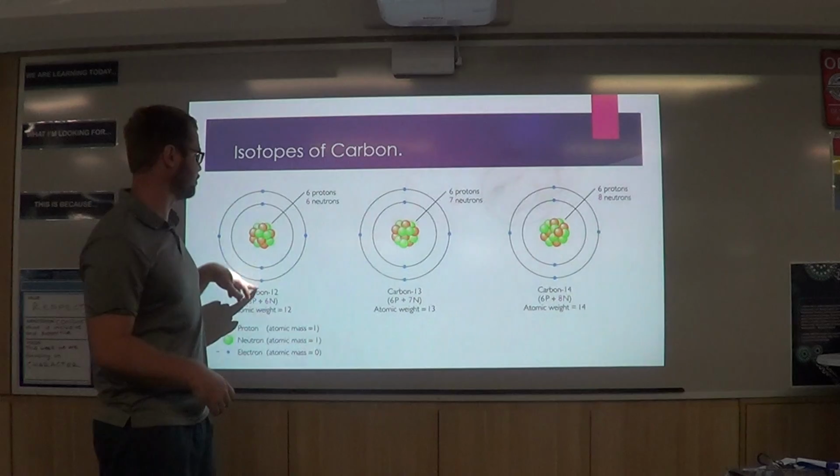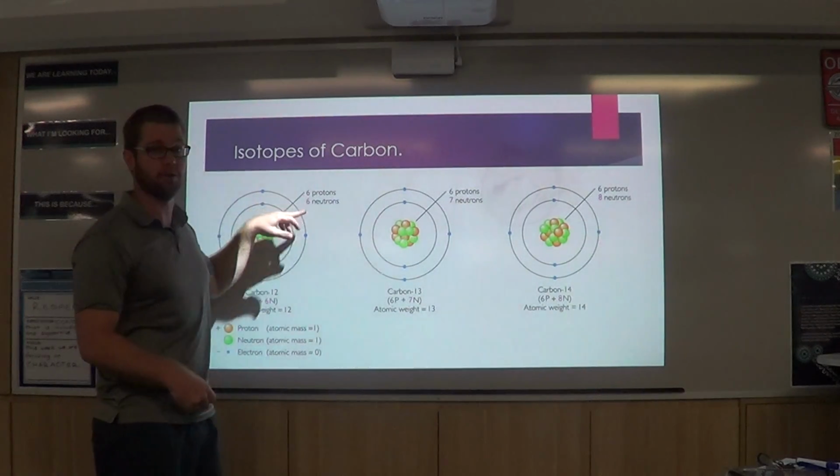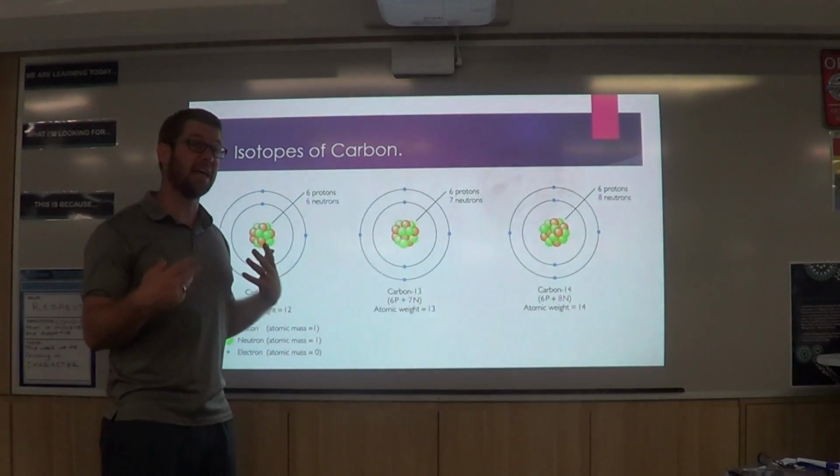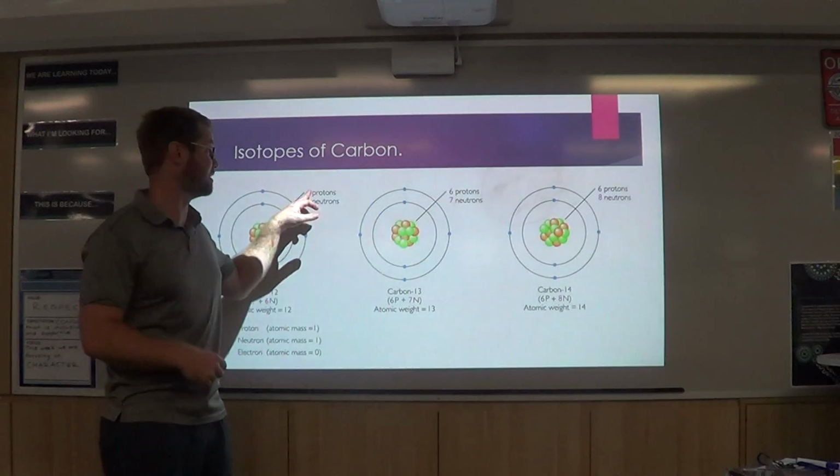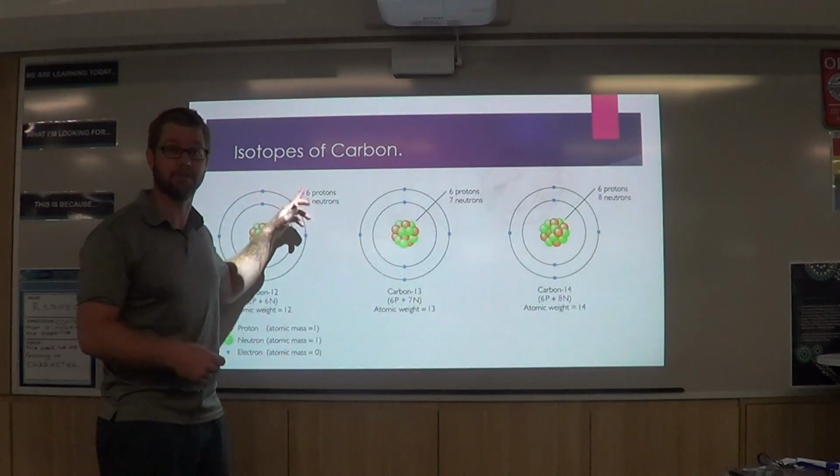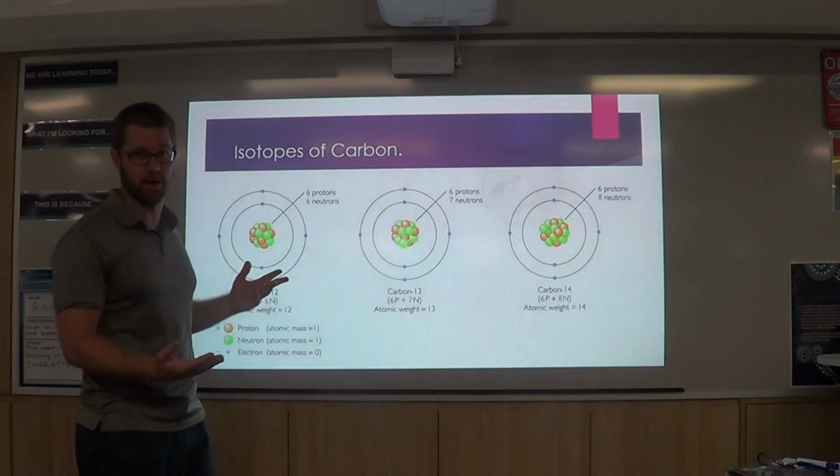Okay? So carbon 12 has 6 protons and 6 neutrons. It gives it a mass number. The mass number is the sum of the protons and the neutrons added up. So 6 plus 6 is 12. So we call it carbon 12.